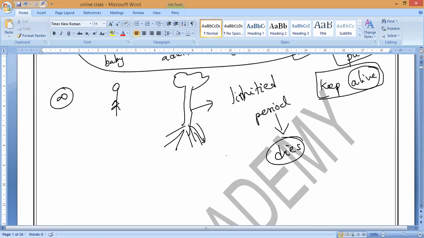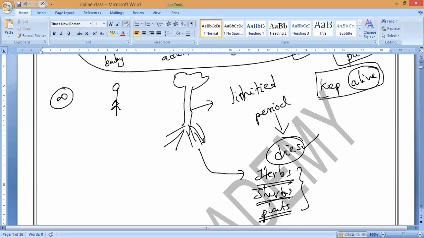You may have studied in class 6 the types of plants also. Do all plants have the same lifespan? No, sir. We have 3 categories of plants: herbs, shrubs, and big plants. Herbs have the shortest lifespan, shrubs a little more, and the big plants a little more. But finally, after completing their lifespan, all of them will die.